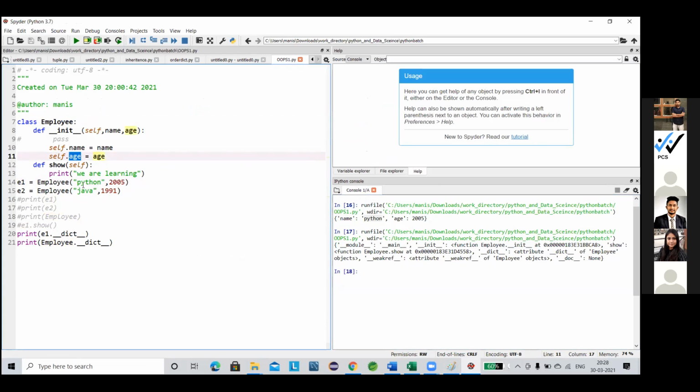So why is show not defined here in e1, but it is defined in the class? It is not dependent on this e1, it is dependent on the class, it is a member of the class, not a member of the object. That's why it is not showing here.